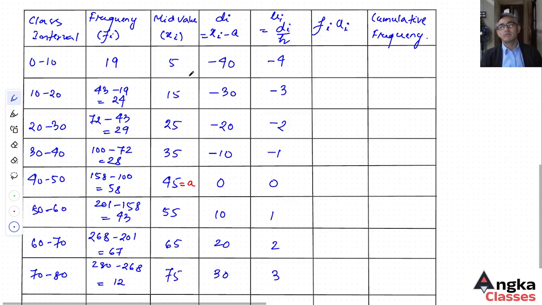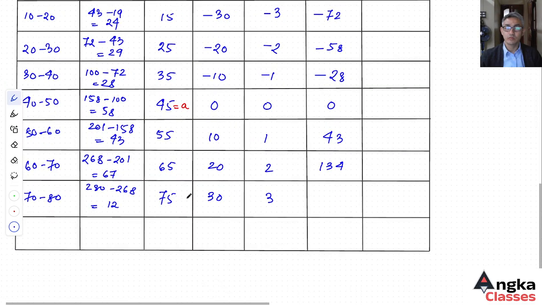Now f i u i: 19 into minus 4 is minus 76. 24 into minus 3 is minus 72. 29 into minus 2 is minus 58. 28 into minus 1 is minus 28. 58 into 0 is 0. 43 into 1 is 43. 67 into 2 is 134. And 12 into 3 is 36.